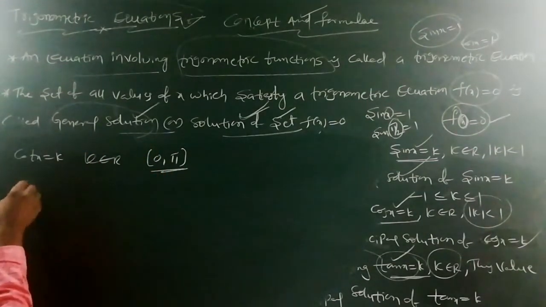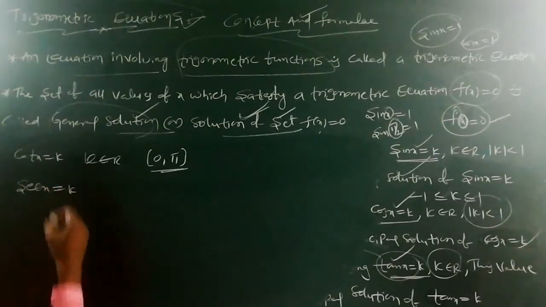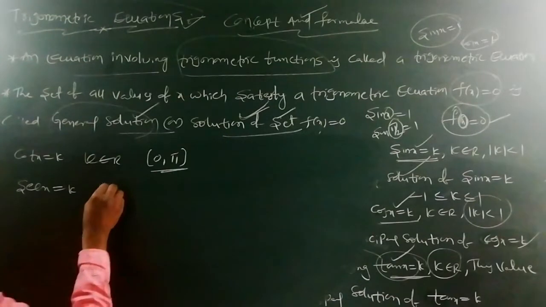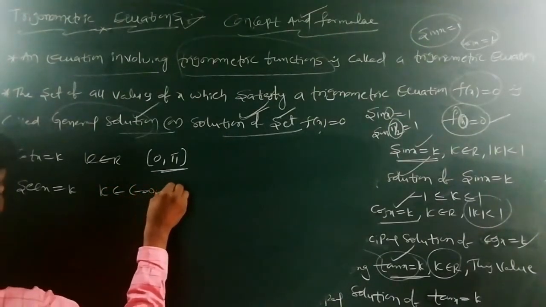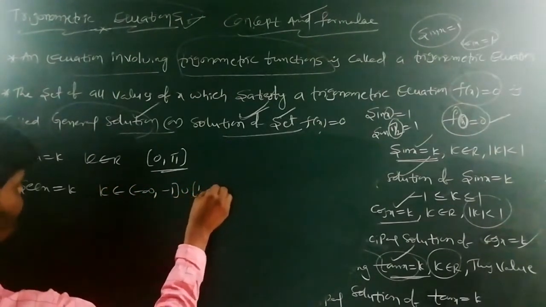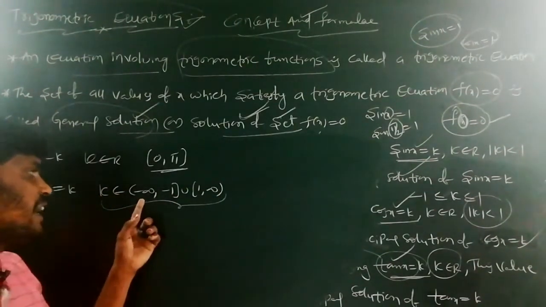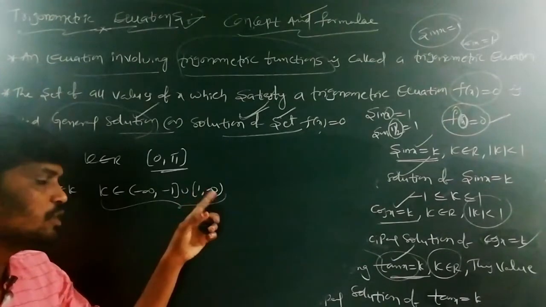Next one is secant x is equal to k. Here k lies in minus infinity to minus 1 union 1 to infinity. The k value lies between minus infinity to minus 1 union 1 to infinity.